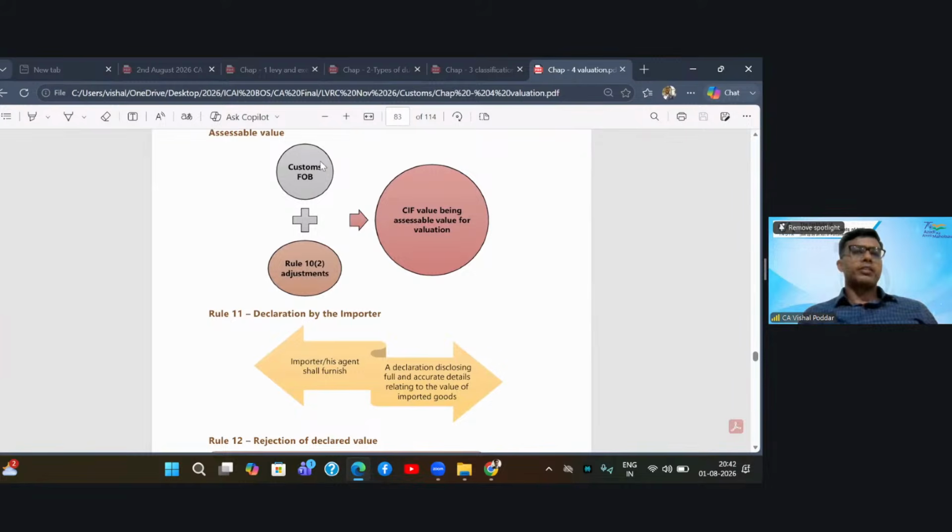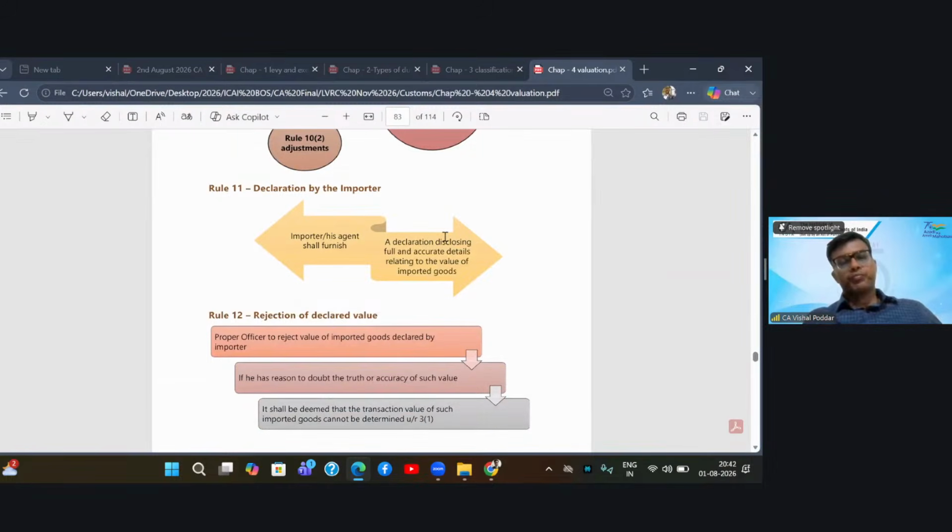How to find out the final assessable value? This custom FOB, which includes the 10.1 cost, plus the 10.2 cost, which is for freight and insurance, gives you the CIF value, that is the final assessable value. So students, this is how valuation is to be done. So you have to apply Rules 3 to 10, in which Rule 10 is the compulsory rule.